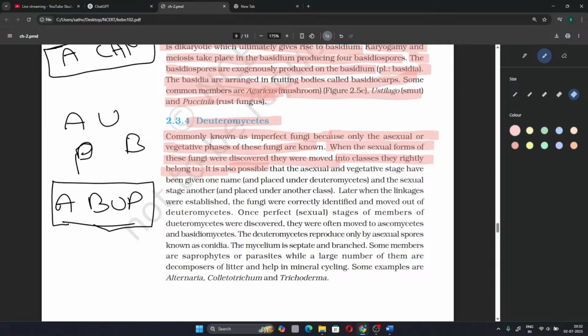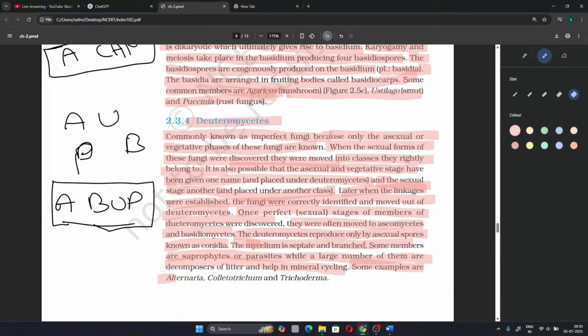It is also possible that the asexual and vegetative stage have been given one name and placed under Deuteromycetes, and the sexual stage another name and placed under another class. Later, when the linkages were established, the fungi were correctly identified and moved out of Deuteromycetes. Once the perfect sexual stage of members of Deuteromycetes were discovered, they were often moved to Ascomycetes and Basidiomycetes. The Deuteromycetes reproduce only with asexual spores known as conidia. The mycelium is septate and branched. Some members are saprophytes or parasites, while a large number of them are decomposers of litter and help in mineral cycling.